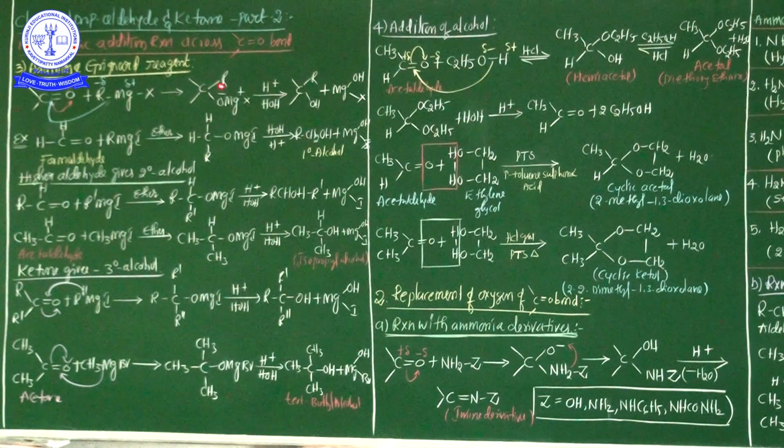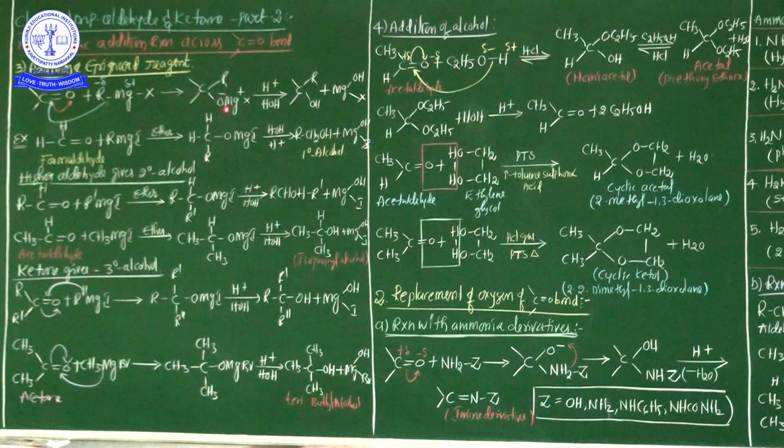The MgX directly attacks the oxygen, hence OMgX is formed. After that, R directly attacks the carbon atom. See carefully, this is the intermediate product: C-OMgX is formed.